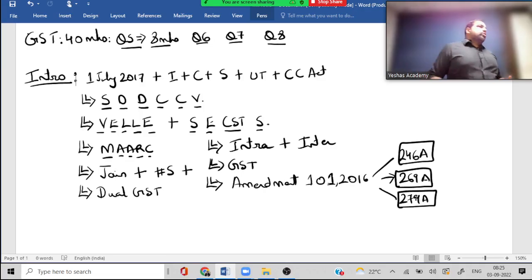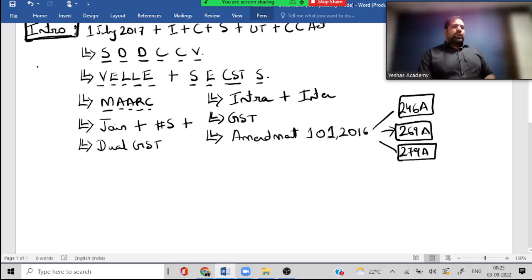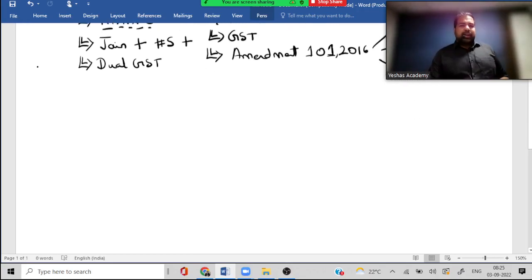But what are the decisions that can be taken by the GST Council? All the chapter names. What is your registration threshold? What is exemption? All of that. What is your time of supply? What is value of supply? All of that. Who decides, guys? GST Council. So this more or less is your first chapter or introduction, guys. Done and dusted here. Yes, if there's something that you've written and we've not discussed, do let me know so we can discuss that as well.